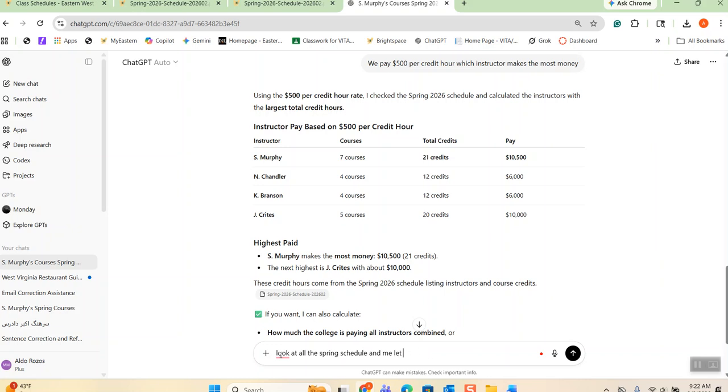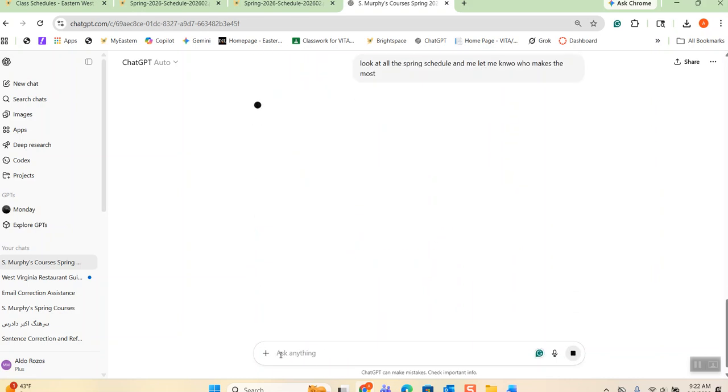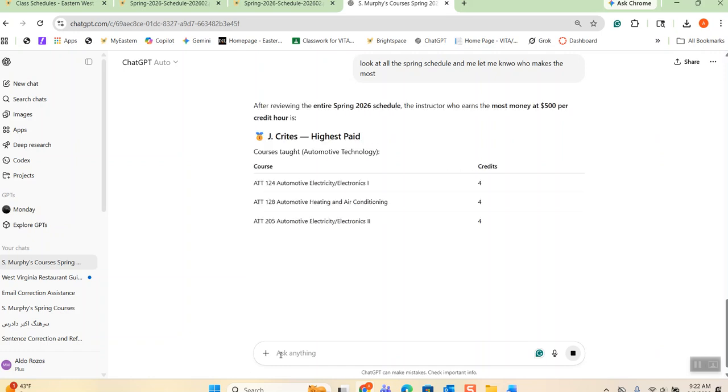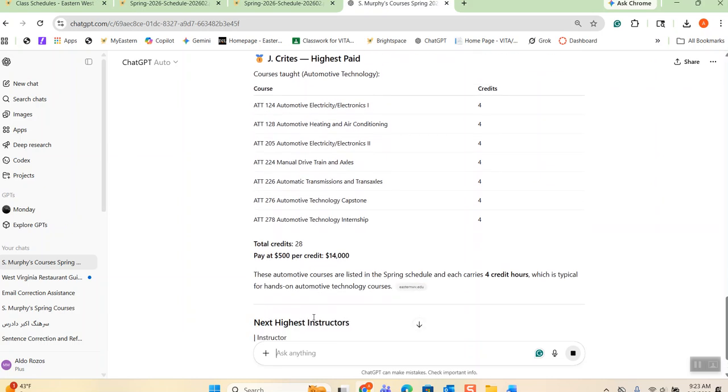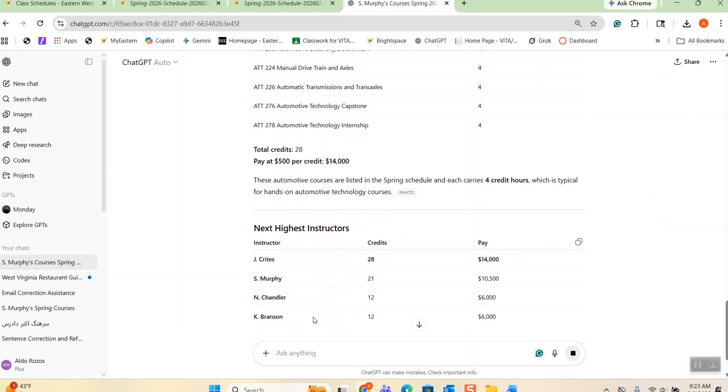who makes the most. Let's see if it can find Jay Kreitz. Now it has to go and look at the entire schedule. And let's see, it already calculated how much. Of course, we pay full-time instructors more, but we want to know if it can recognize that Jay Kreitz is teaching the highest. There we go. Do you see that? It clearly understood, and it is going to tell us. Imagine if you are a manager of the organization, and it categorized how much Miss Murphy is paid.